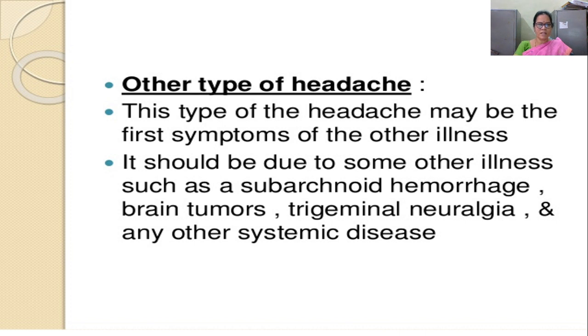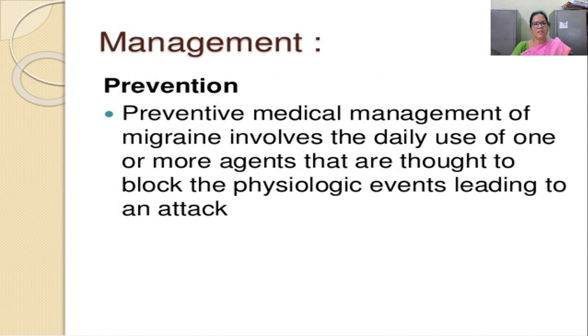Other types of headache. This type of headache may be the first symptom of other illness. It may be due to some other illness such as subarachnoid hemorrhage, brain tumors, trigeminal neuralgia, and any other systemic diseases. So some pathologic cause will be there behind the headache, like subarachnoid hemorrhage or the presence of brain tumors, trigeminal neuralgia, etc.